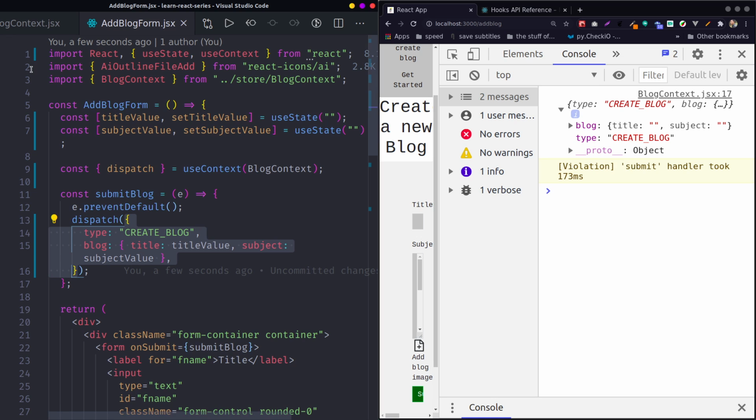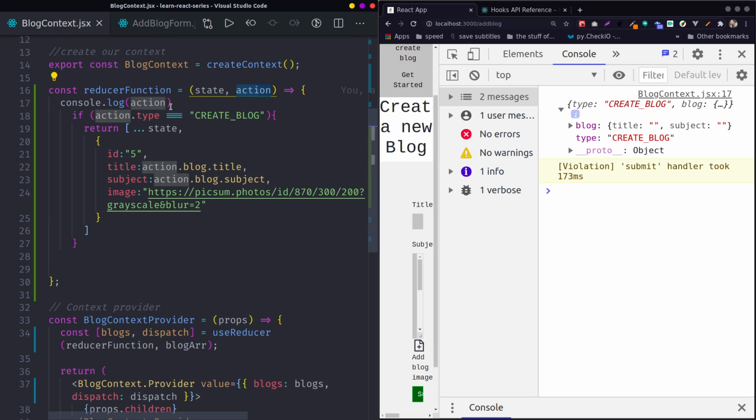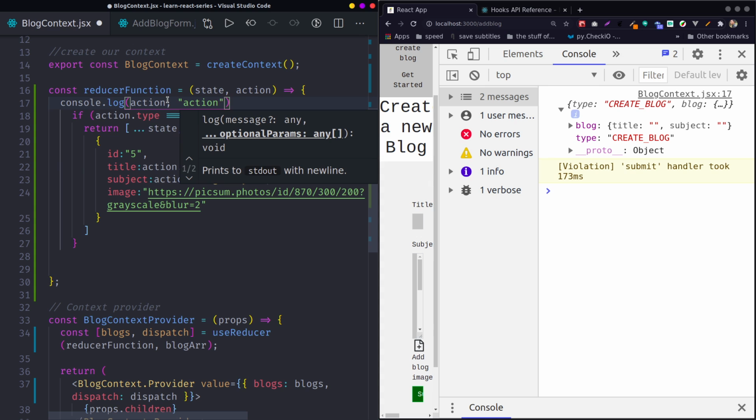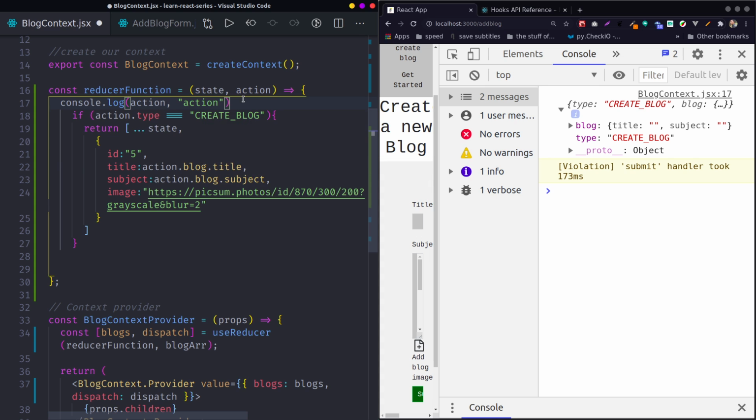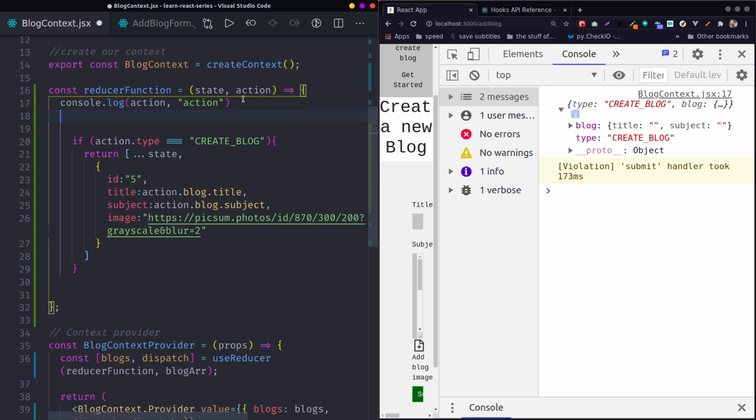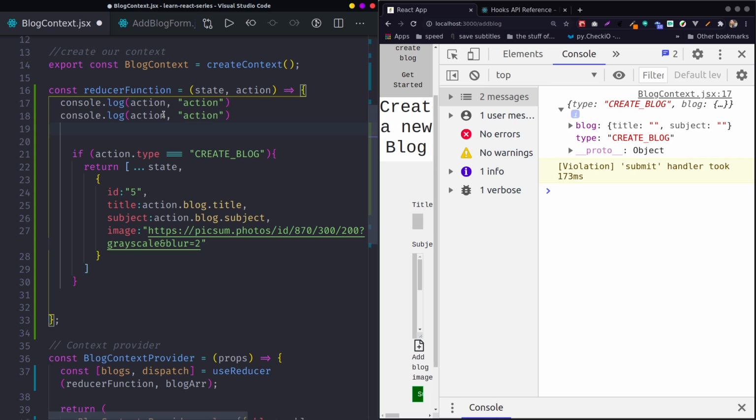That's the action. Then the state. You can say maybe console.log action, comma action, and see. That's how you can access the various things and see what's happening if you are confused somehow. Control C to copy, then control V. You can console.log out the state, and the state here. Set this. And you can see.